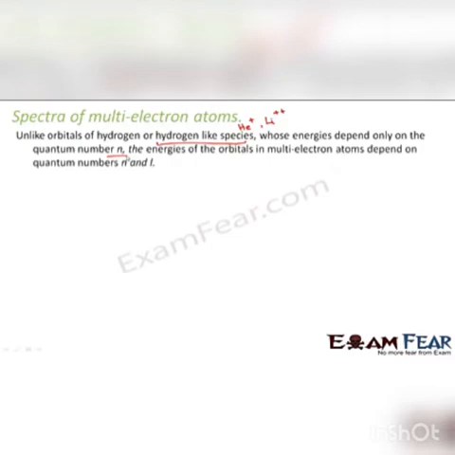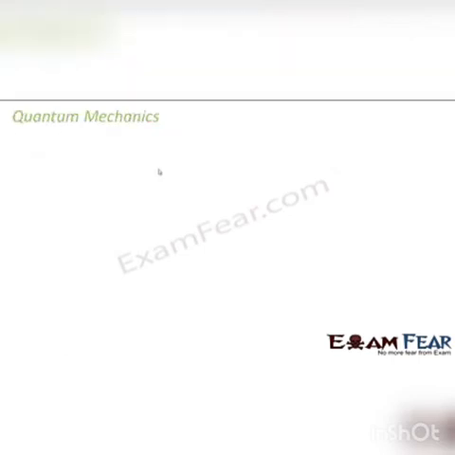The energies of the orbitals in multi-electron atoms depend on quantum numbers n and l. So that is why things become complex, because Bohr had taken into consideration only the principal quantum number. He took into consideration the quantization of energy levels, but he has taken only one parameter, and that is the principal quantum number. Now, principal quantum number alone is not sufficient to describe the atomic spectra of multi-electron atoms. So, therefore came up the new era of quantum mechanics.